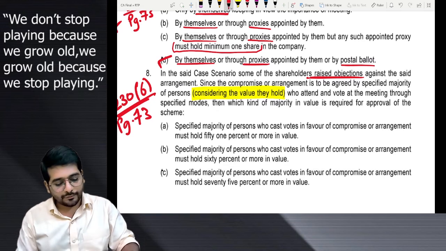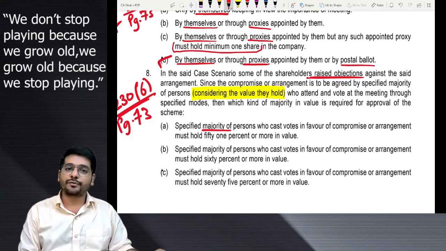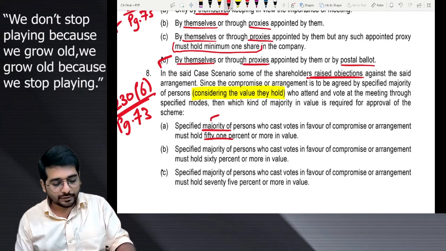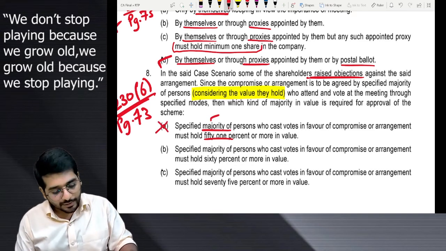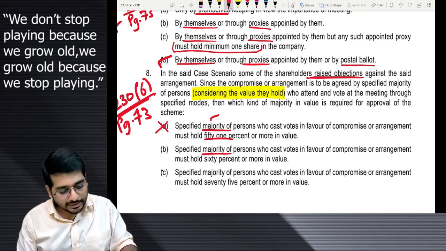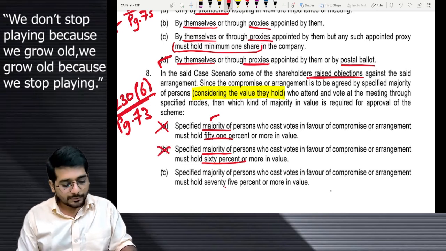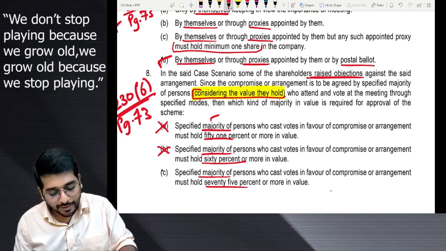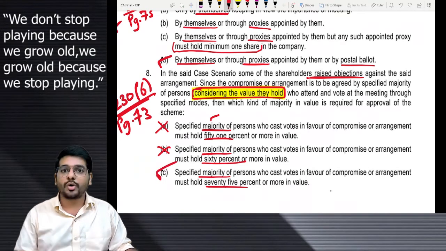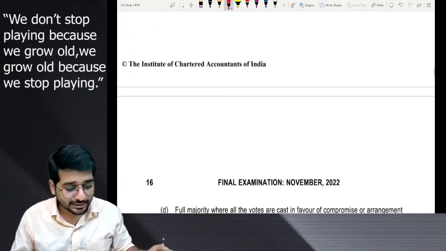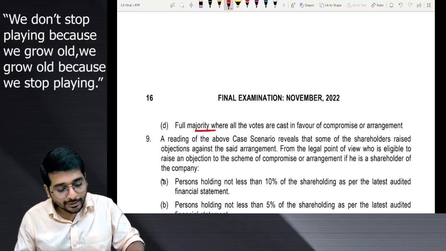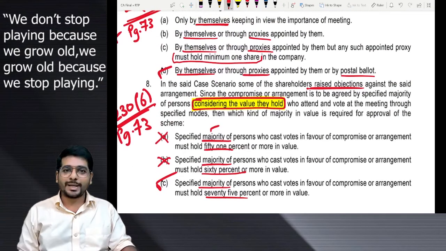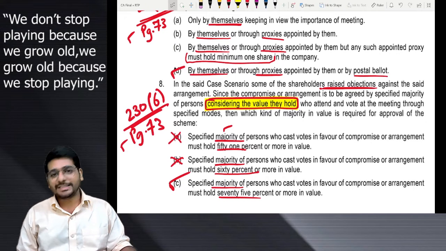Let us check the options. Specified majority of persons who cast vote in favor of compromise arrangement must hold 51%. Majority, okay. 51%, not okay. Specified majority of persons, okay. 60%, not okay. Specified majority, okay. 75%. Considering the value, 75%, okay. Wait, don't be over smart. Check the D option also. Full majority, nonsense. There is no unanimous requirement over here. By default, my answer becomes answer number C.